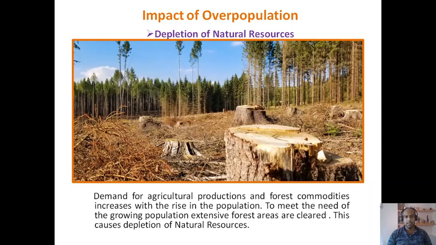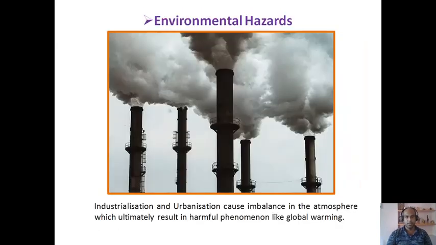This causes depletion of natural resources. Number two, environmental hazard. Industrialization and urbanization cause imbalance in the atmosphere, which ultimately results in harmful phenomena like global warming.